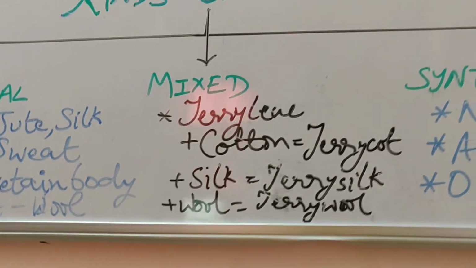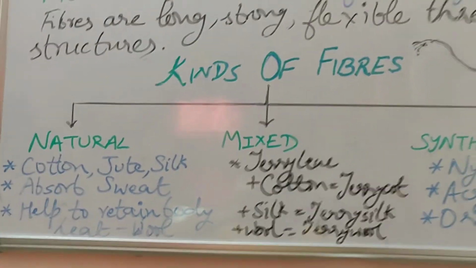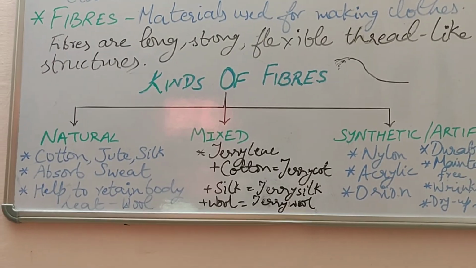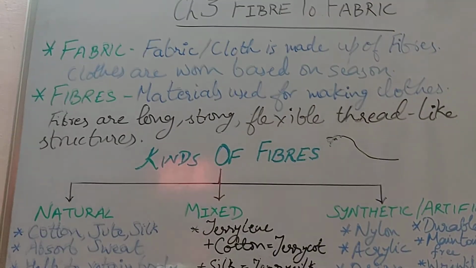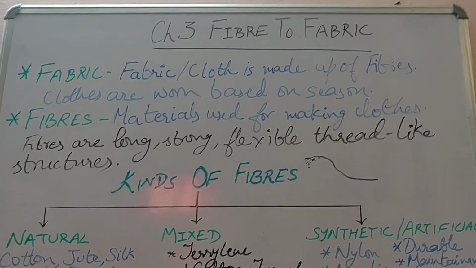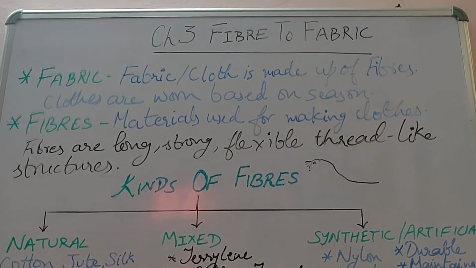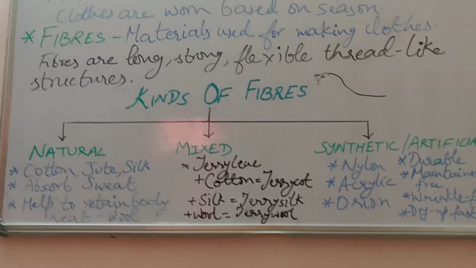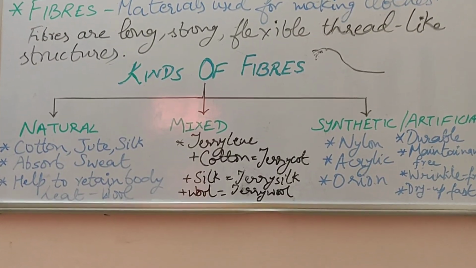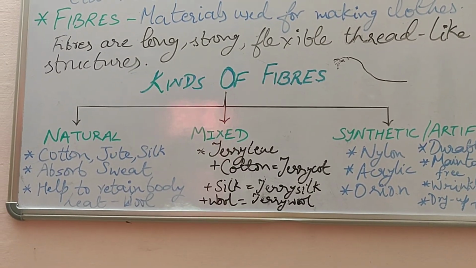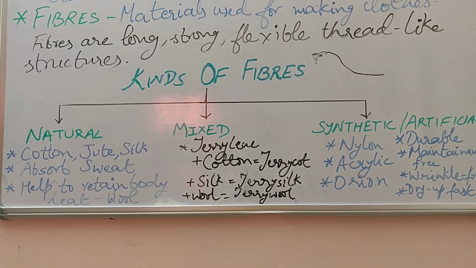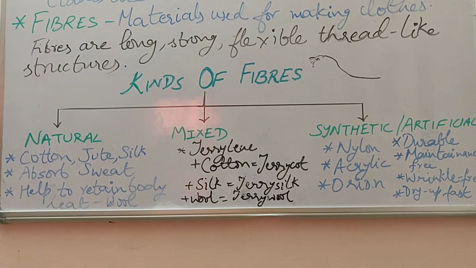So I hope children today you have understood about the different kinds of fabrics, or we can say different types of fibers. Fabrics, actually different kinds are there. Bujo and Paheli have already told you, because when they went to the market they saw different types of fabrics, but they are made up of different kinds of fibers, and this I hope you have understood from today's class. So I will give you now some tasks which you will have to go through.